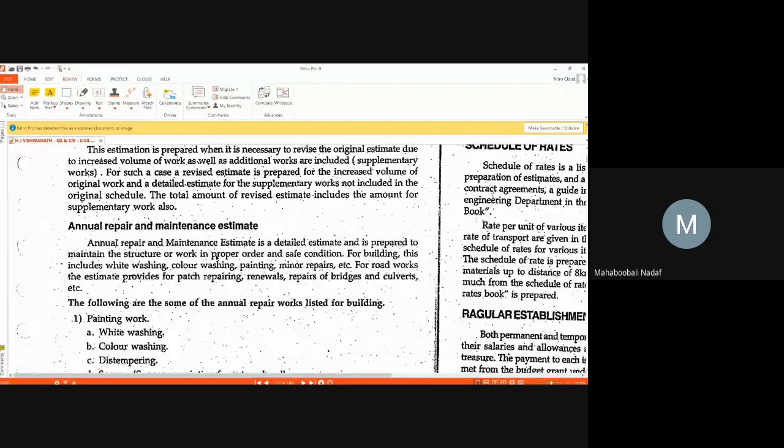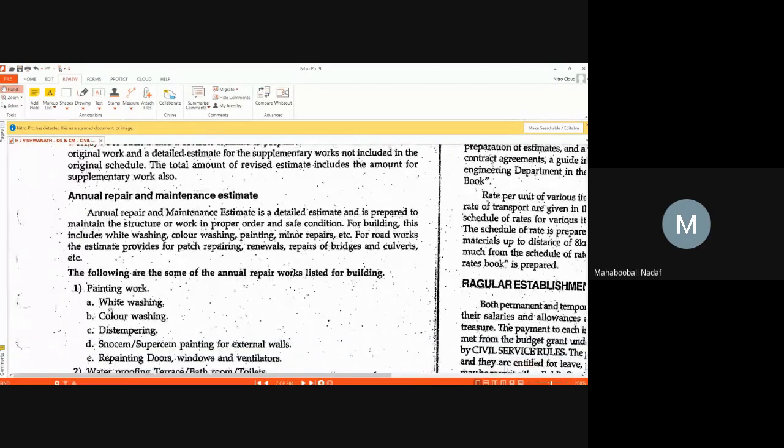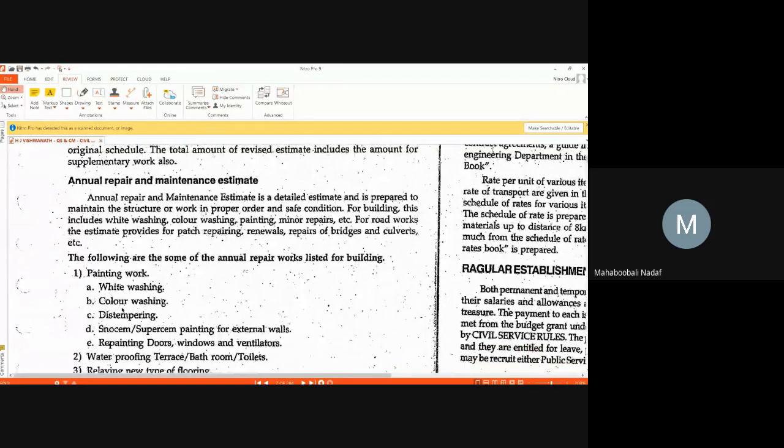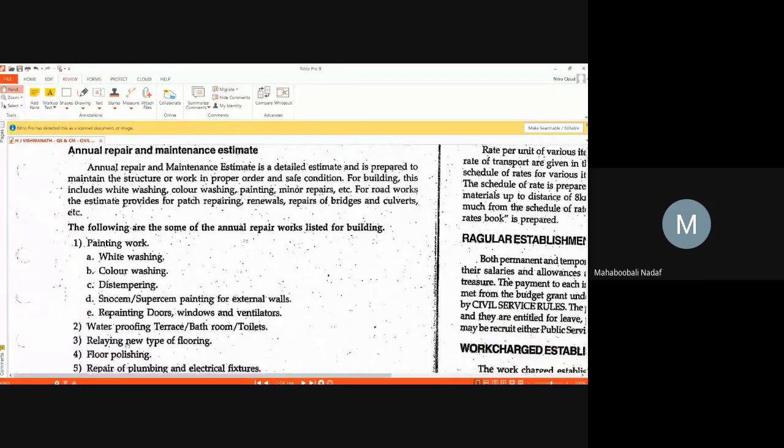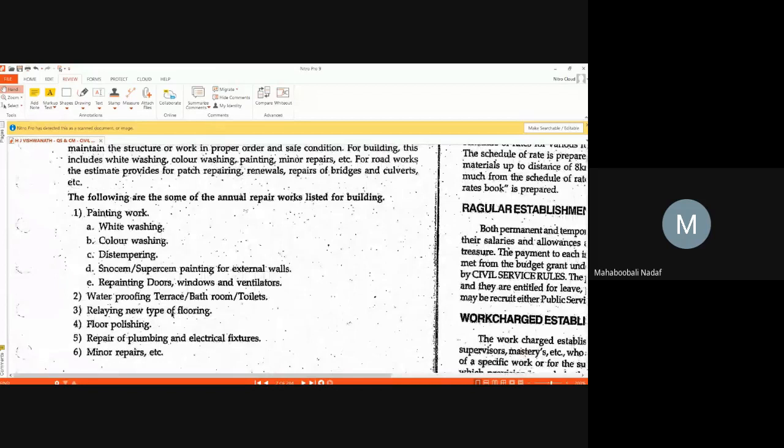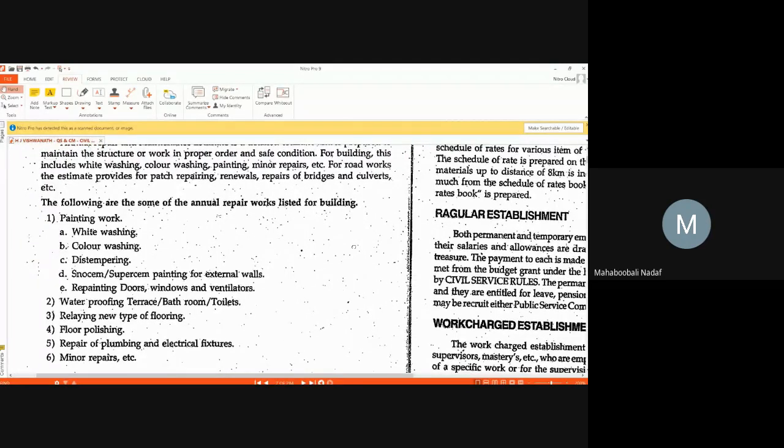So what type of works generally come? Generally, painting works. In painting, you have whitewashing, color washing, distempering, snow shine. Otherwise you have waterproofing, polishing of some furniture works, some plumbing and electrical fixture work. So these will come under annual maintenance or repair and maintenance work.